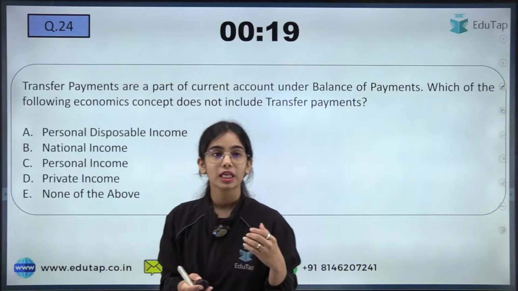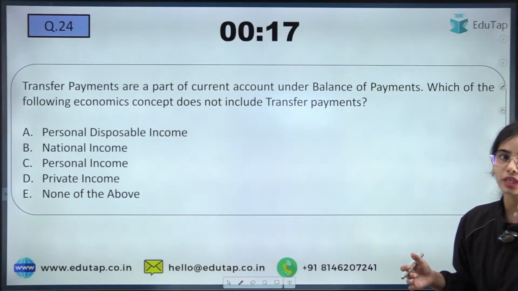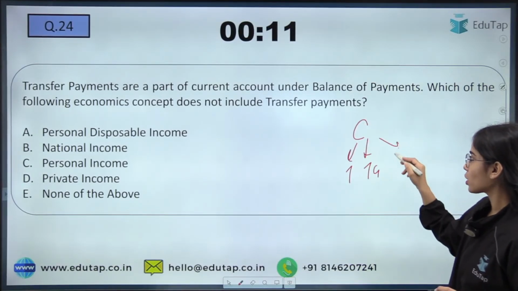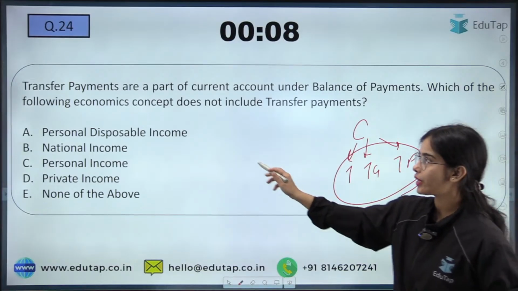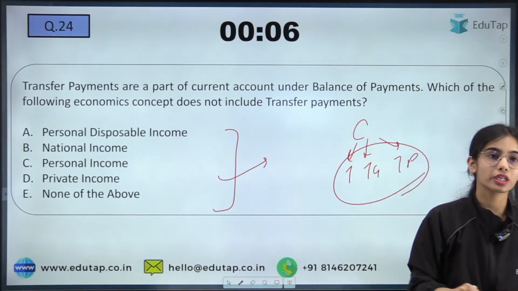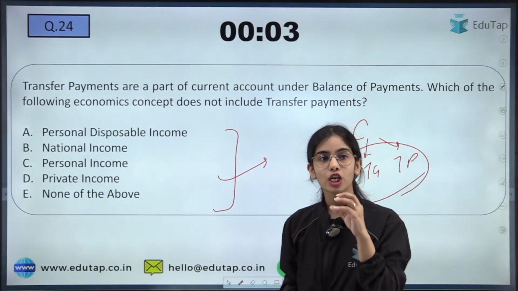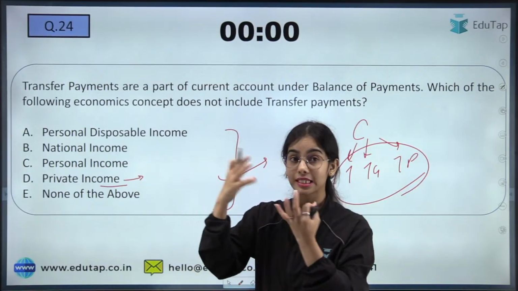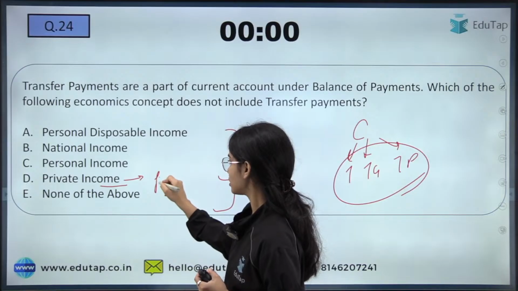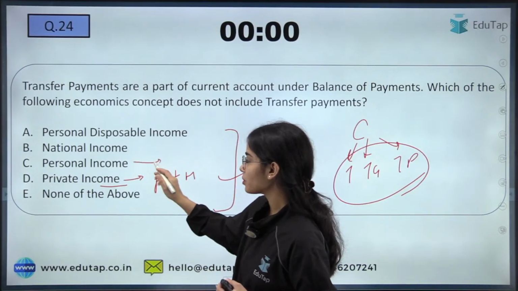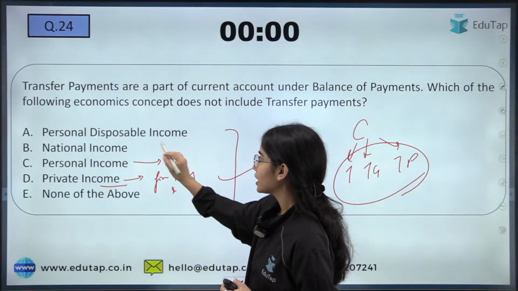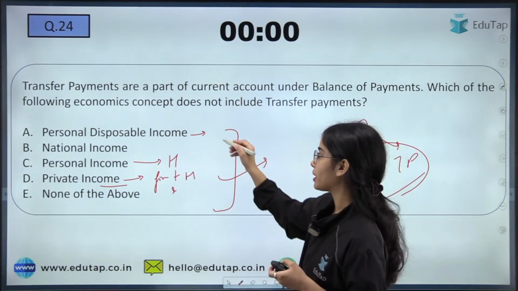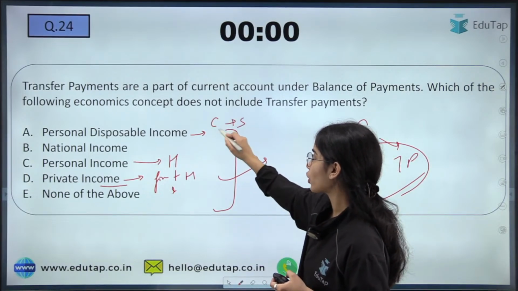So that's the difference. Now transfer payments are a part of the current account under the balance of payments. In the current account, there is trade in services, there is trade in goods, there are also the transfer payments. But which of the following economics concepts does not include the transfer payments? I hope you already know that private income is the income received by the firms and by the households. Personal income is the income received by households. The personal disposable income is the income left with the households after paying the tax, which the households can use for consumption and saving.